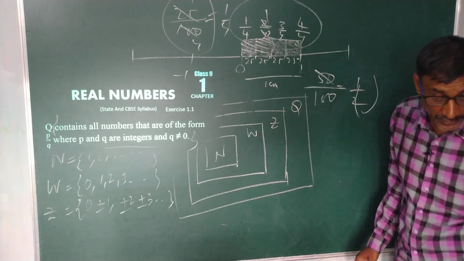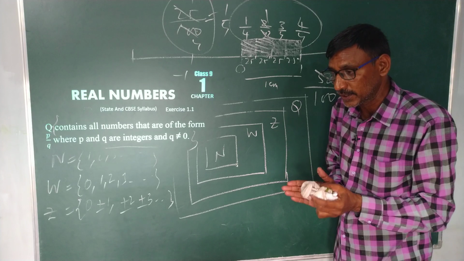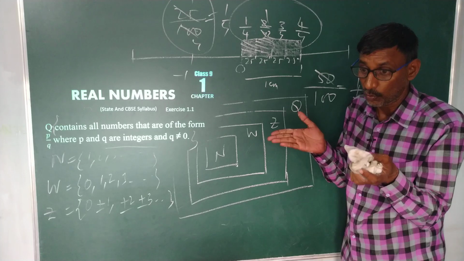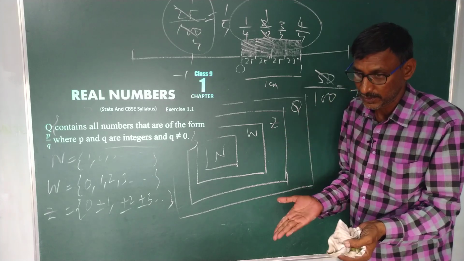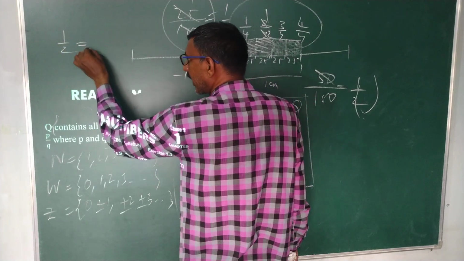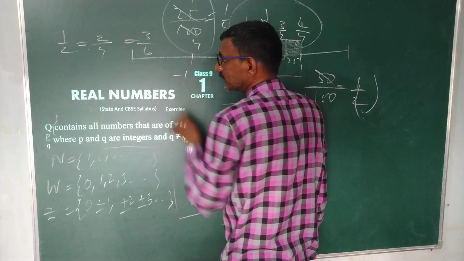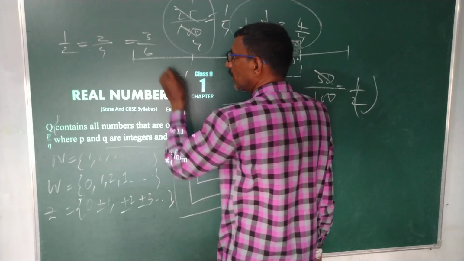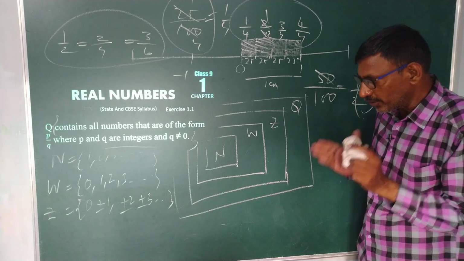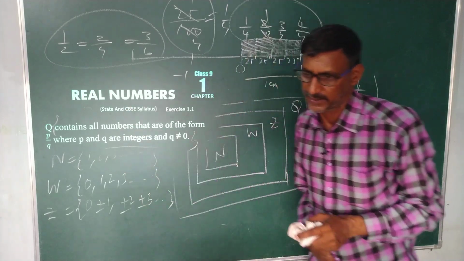So that means fractions between any two numbers, two integers, have different formats. One fraction shows in different forms. Suppose 1 by 2 is there. This we can write as 2 by 4. This can be written as 3 by 6. 3 ones are 3, 3 twos are 6, again 1 by 2. That's the reason rational numbers we could not write in the form of natural numbers, whole numbers and integers.